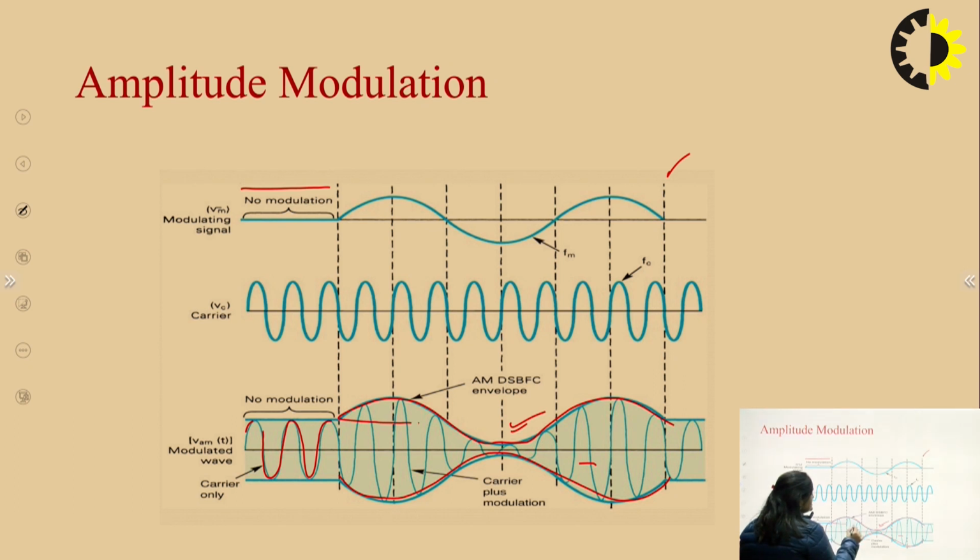This part is equal to Vc, the amplitude of the carrier wave, and this wave is the message signal. So the amplitude of the AM wave is varied in accordance with the instantaneous value of the modulating signal. This amplitude modulated wave is generally transmitted with the help of a transmitter using an antenna.